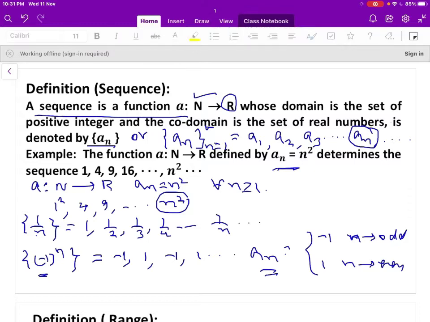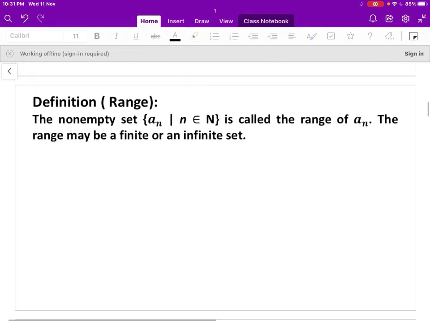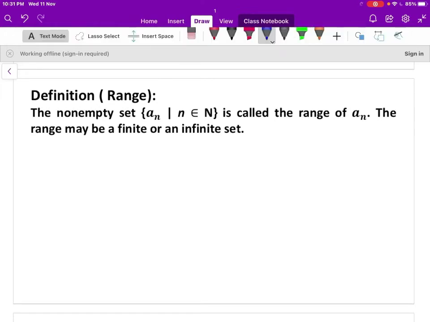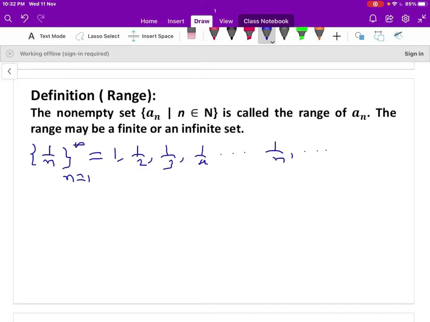Now let us move to the definition of the range. Range is a set, a collection of the terms of the sequence for all n belonging to the set of natural numbers. For example, let us take the sequence 1 by n, n is equal to 1 to infinity. That can be written as 1, 1 by 2, 1 by 3, 1 by 4, and so on, 1 by n, and so on.